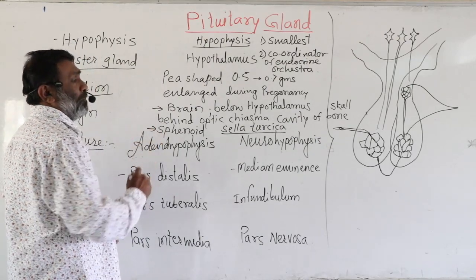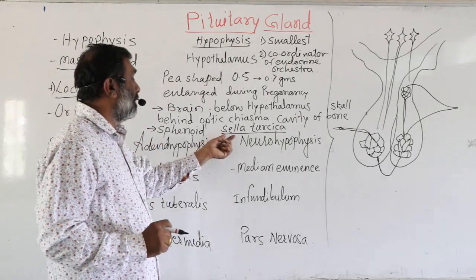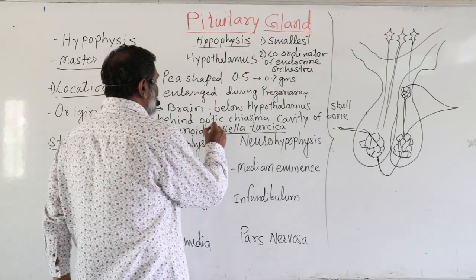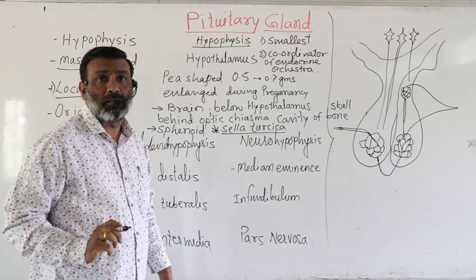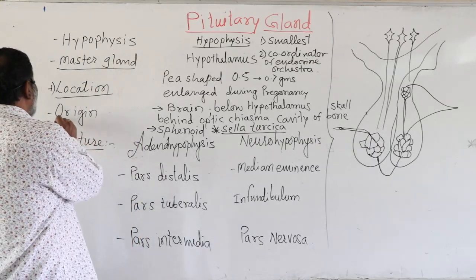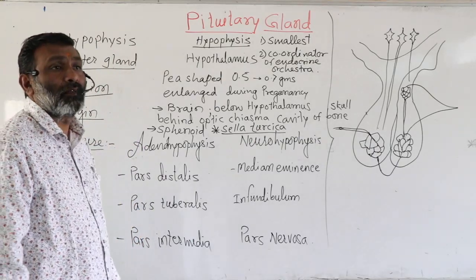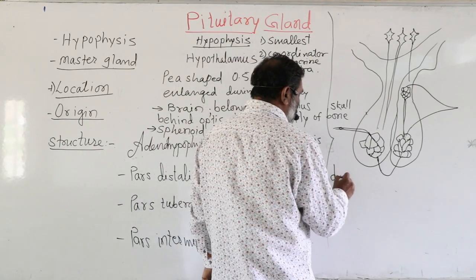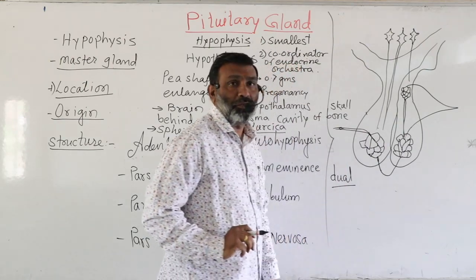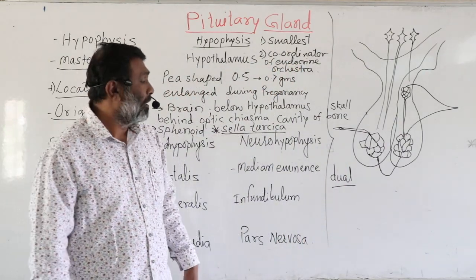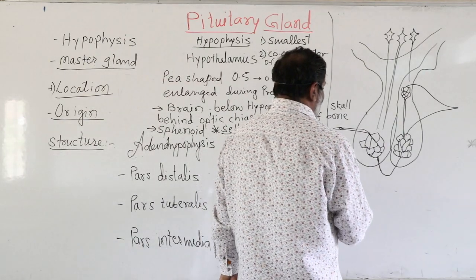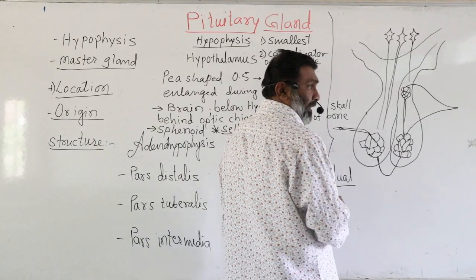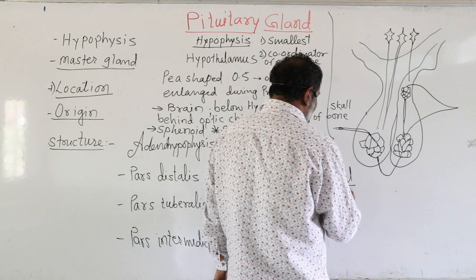The origin of the pituitary gland is dual, because the part of the pituitary gland which occurs inside the brain has an ectodermal origin. But it is made up of two types of tissue: one is nervous tissue, and the other is epithelial tissue.